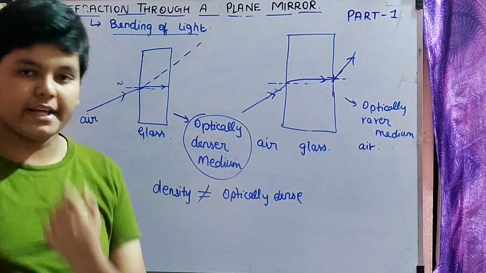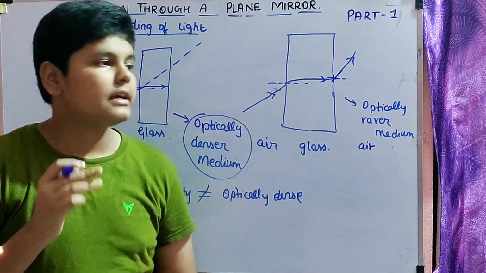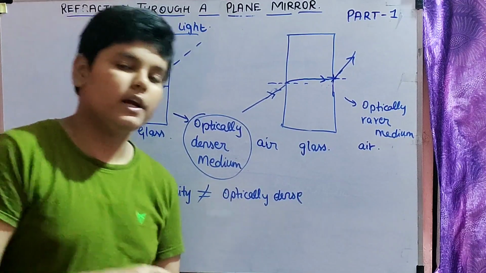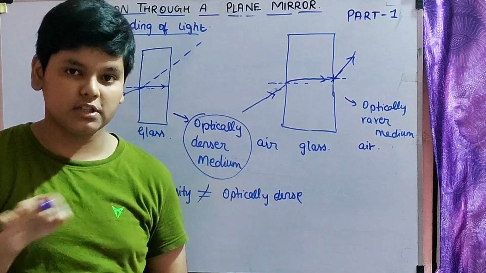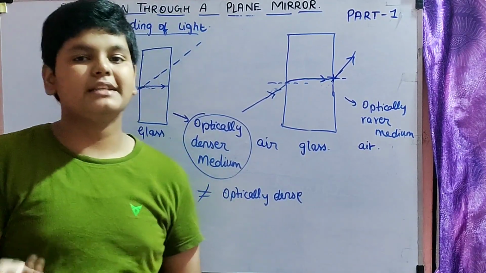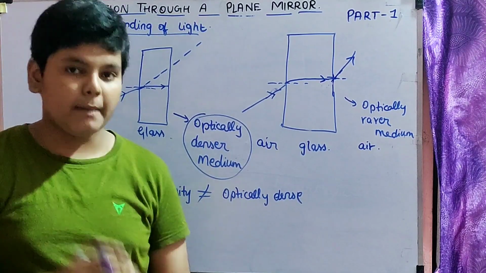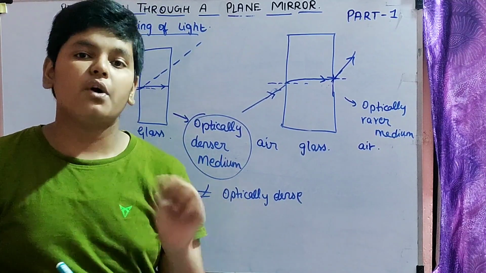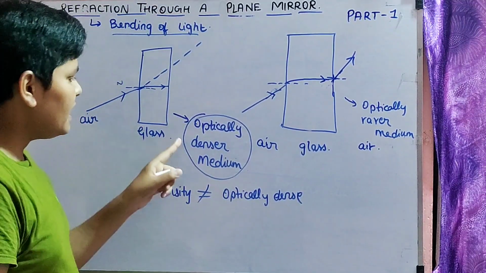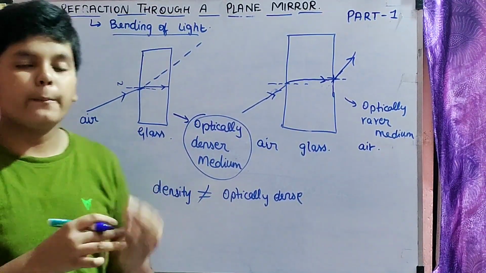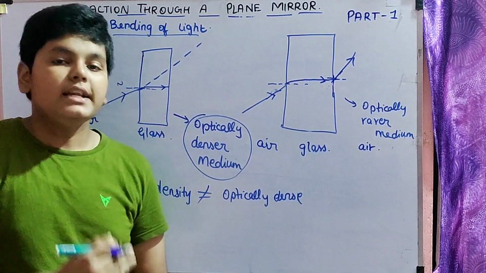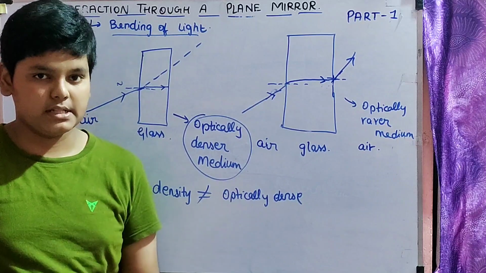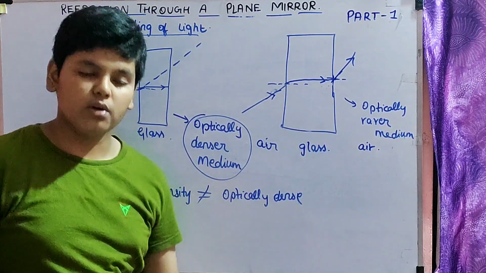For example, if you take the example of turpentine oil. If you take water and turpentine oil, if you pour the oil on the water, the oil floats on the water because the density of oil is less than the density of water. But here the optical density of the oil is more than the water. If you take the optical density, the oil is more dense, but if you take density, then the water is more dense. So here density is not equal to optical density.